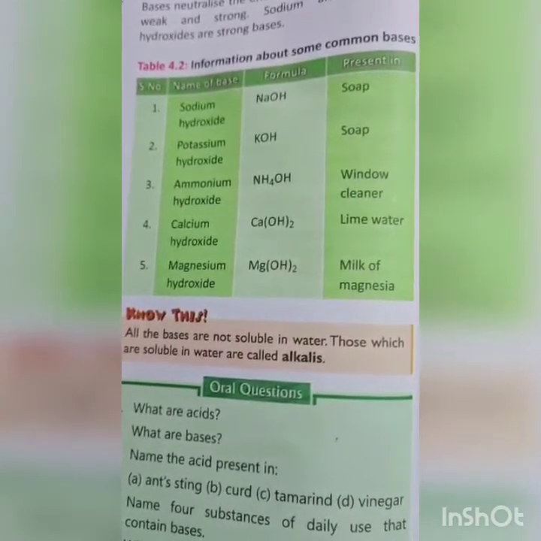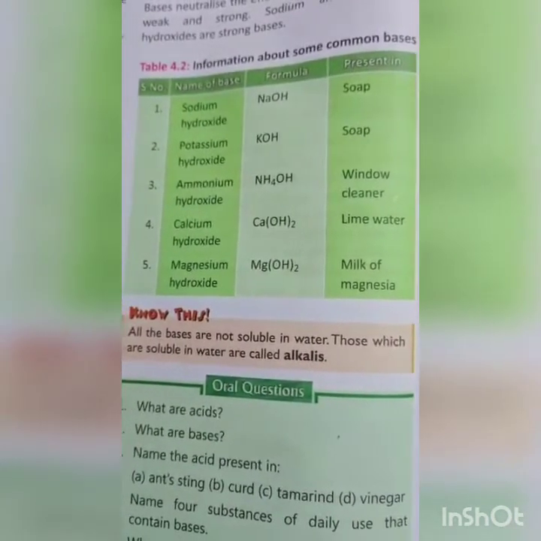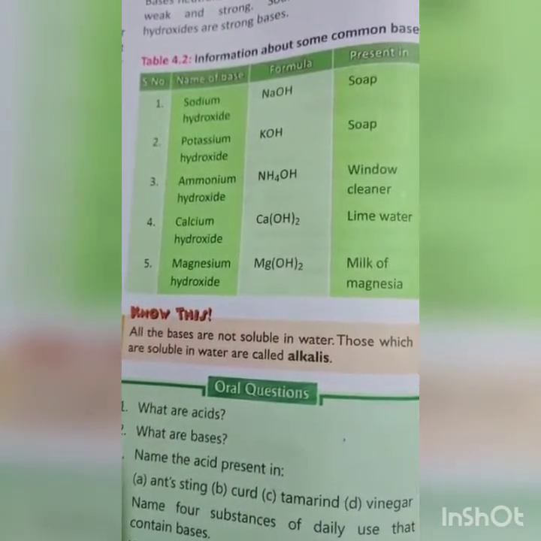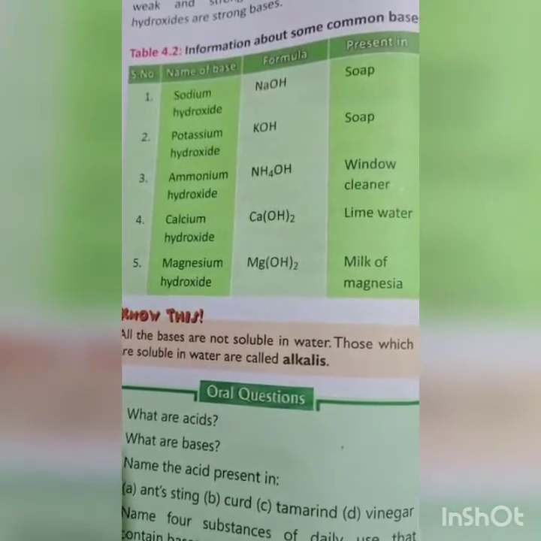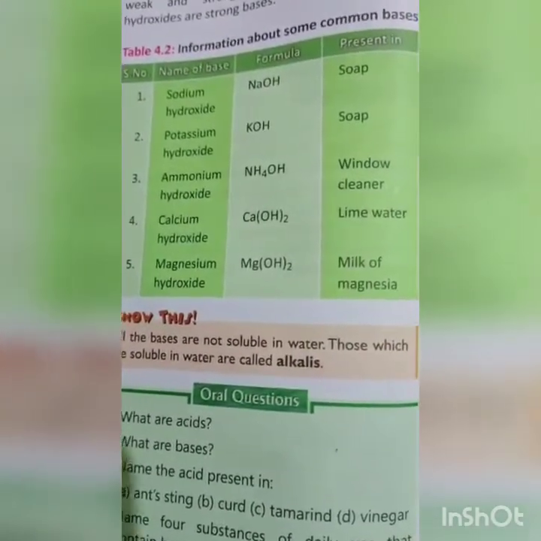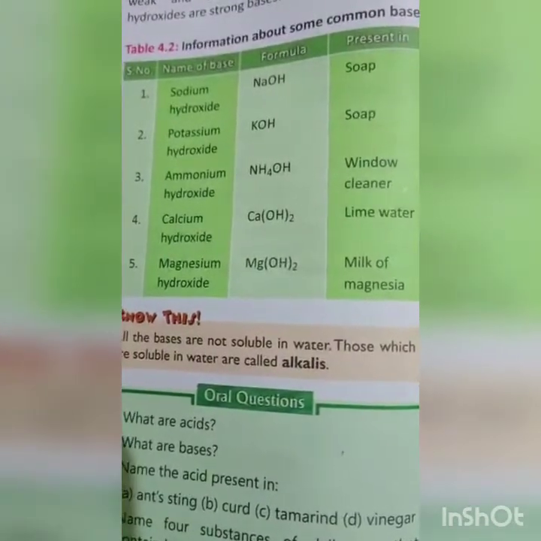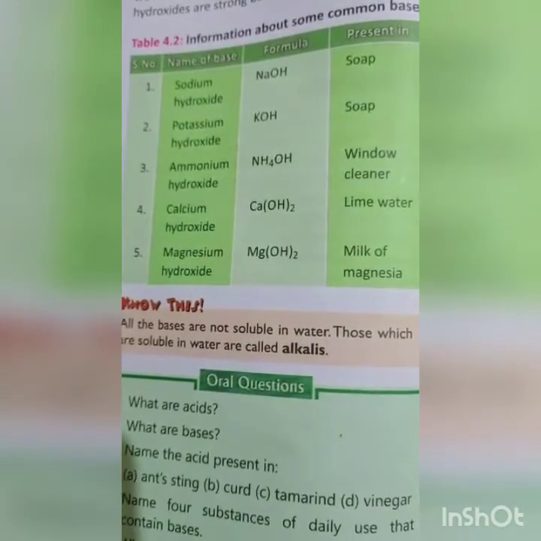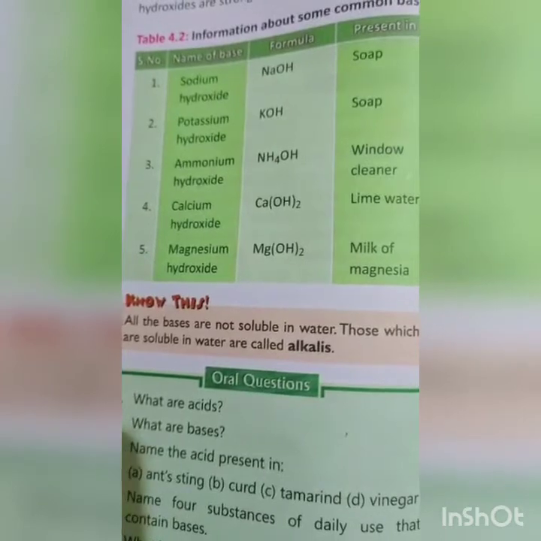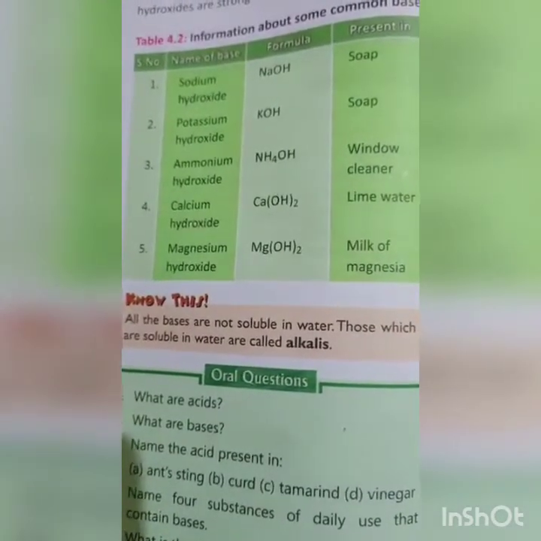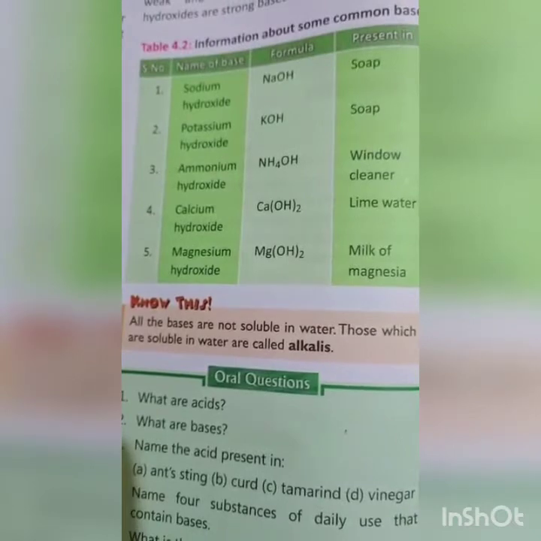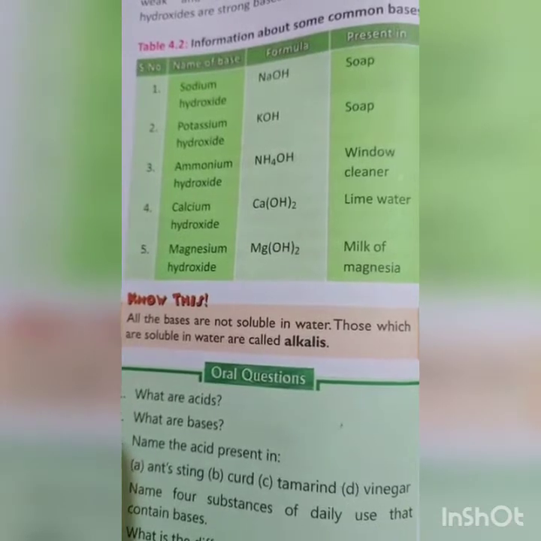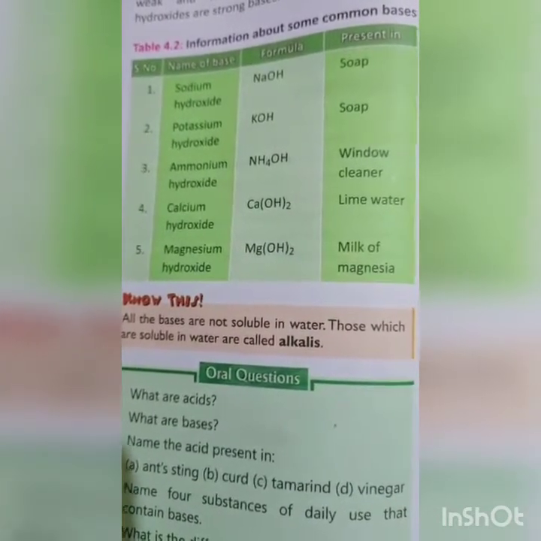Now children, I'm going to tell you about some common bases and in which substances these bases are present. First one is sodium hydroxide. Its formula is NaOH. It is present in soap. Second one is potassium hydroxide. Its formula is KOH and it is also present in soap. Third one is ammonium hydroxide, NH4OH. It is present in window cleaner, floor cleaner, wood polish, etc. Like in our houses we use Colin to clean the window glasses. So in that, ammonium hydroxide is present.